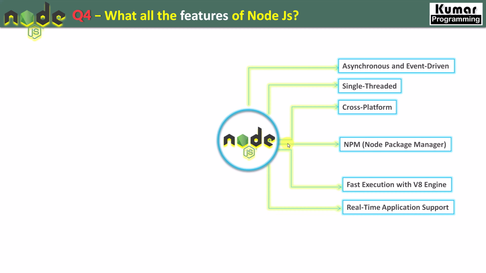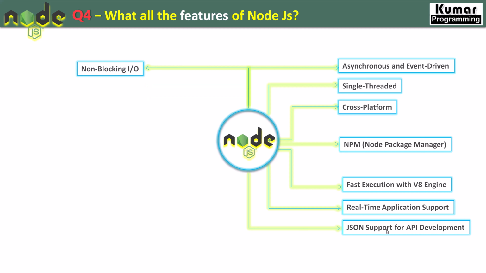Now the very next feature which we have is real-time application support. Basically we have chat applications wherever we communicate with real-time data, right? It supports real-time applications as well. The very next feature we have is JSON support for API development, right? So it supports JSON, JavaScript Object Notation. Whenever we are doing API development, RESTful APIs, GraphQL APIs, it supports all those APIs in the form of JSON data, right?